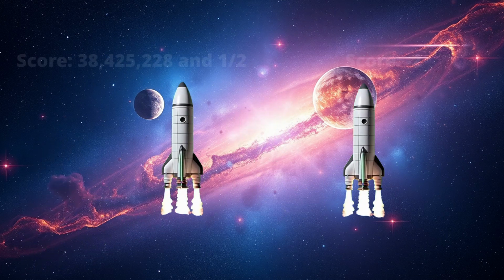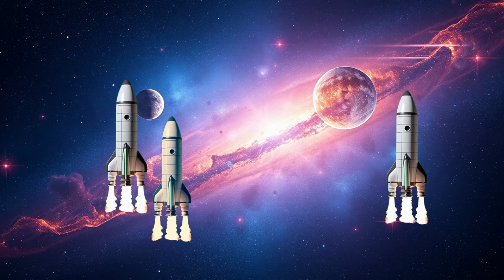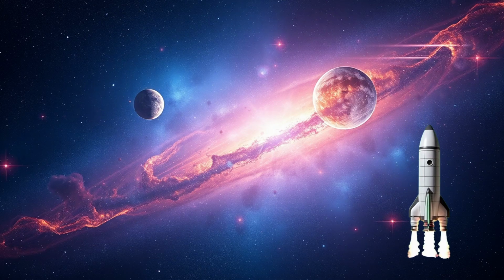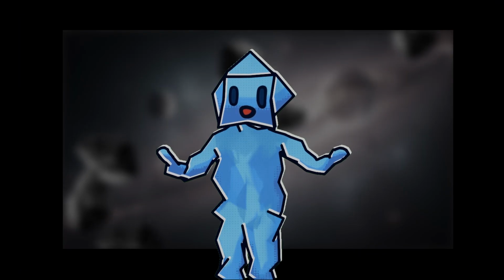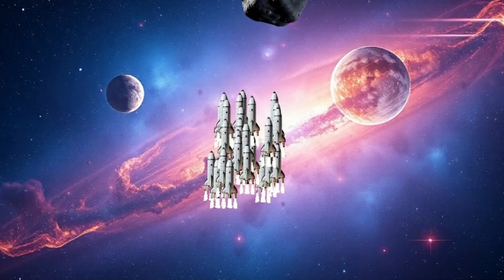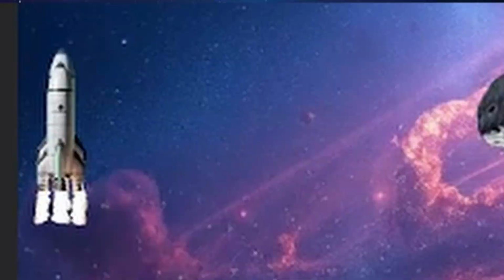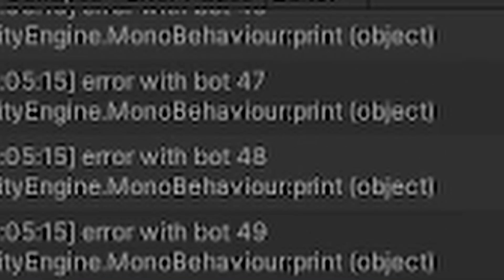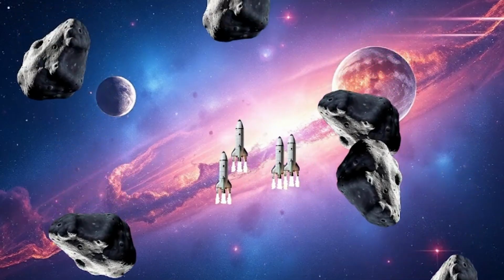At the end, the top 50% of bots have children with slightly mutated weights, and them and their child move on to the next generation, while the other 50%, that's not important. Alright, so first test. Not sure why it's so laggy or why they don't move that far, and they don't know what a wall is, and children aren't being made correctly, but it's fine. And honestly, some of them can already avoid asteroids.